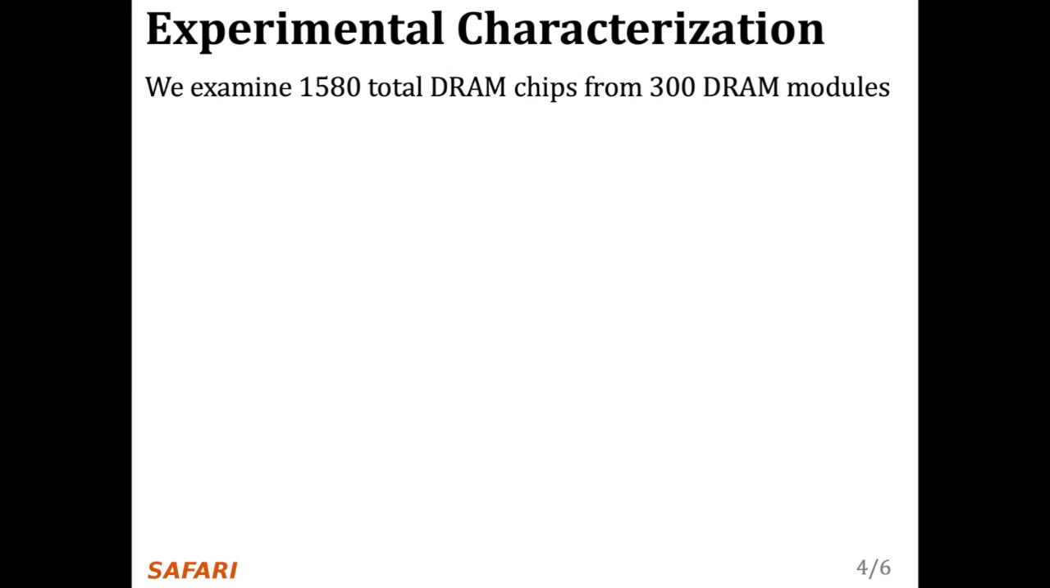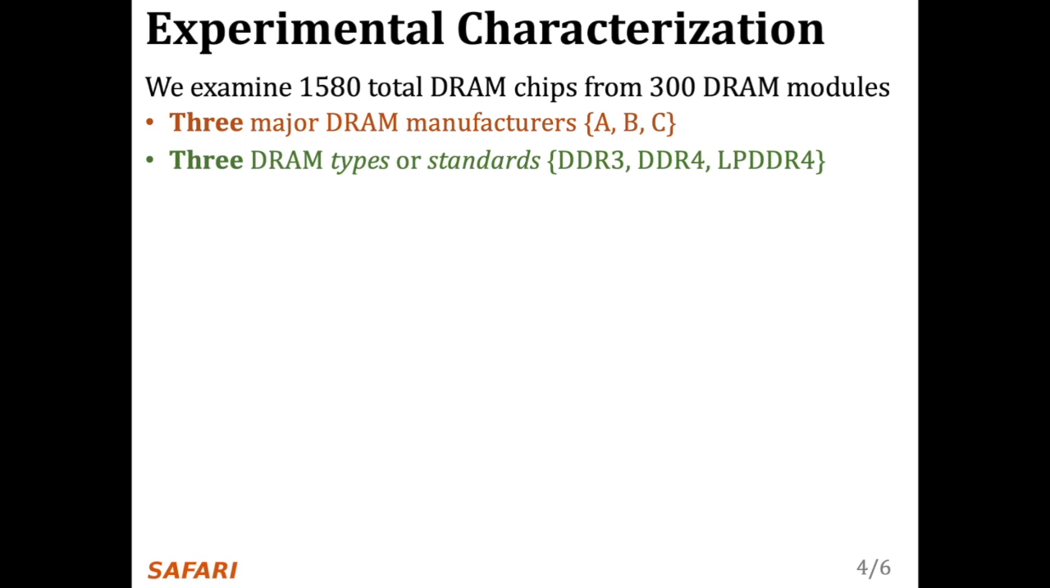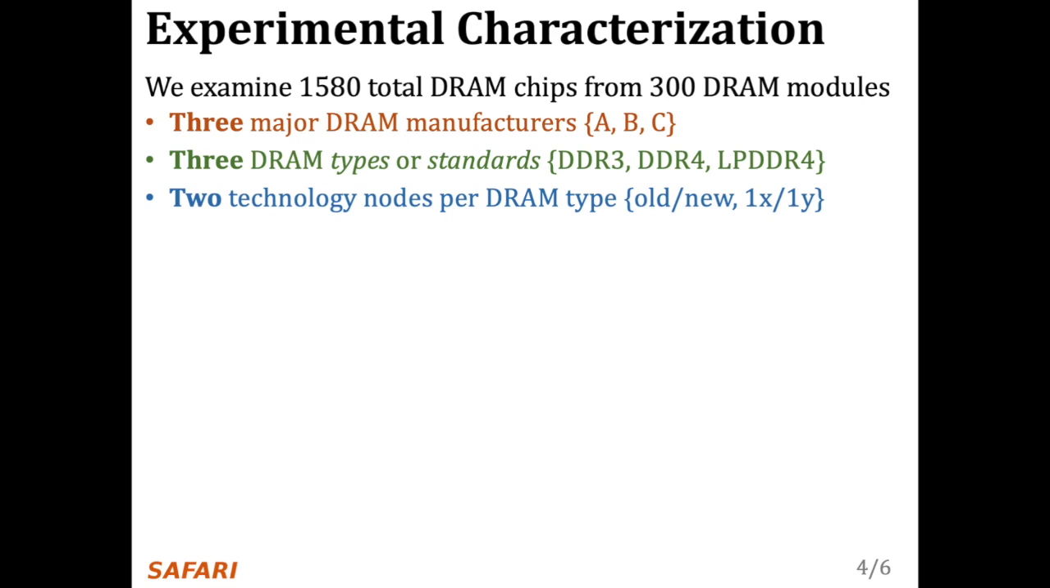We characterize over 1,500 DRAM chips from 300 DRAM modules, spanning the 3 major DRAM manufacturers, which we anonymize as A, B, and C, of 3 DRAM types or standards, DDR3, DDR4, and LPDDR4. We identified 2 technology nodes per DRAM type, old, new, 1X and 1Y, which we categorize based on manufacturing date, datasheet publication date, purchase date, and characterization results.